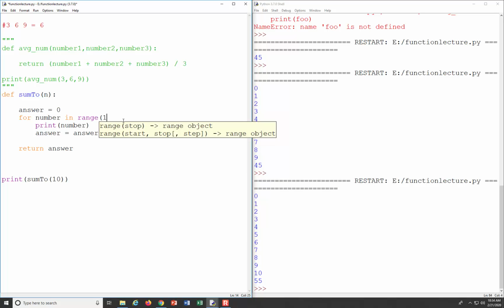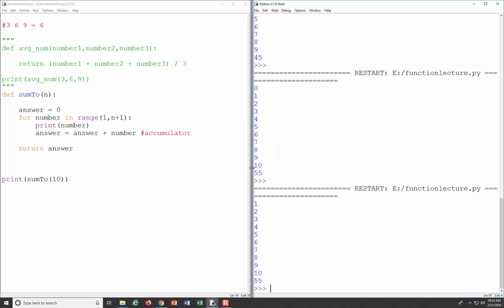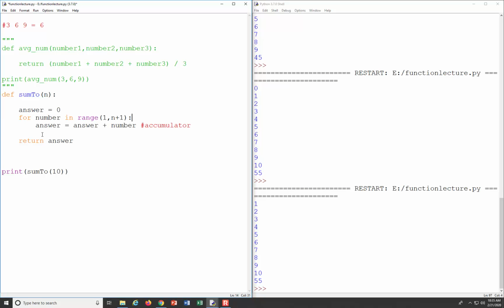So let's just start at 1. We'll always just start adding on 1 first. And we want to go all the way up to n plus 1. Okay? N plus 1, right? Because the stopping point does not get included in the range, and so we have to go 1 beyond it so that it'll actually get included. Does that make sense? Okay? So you have to do n plus 1 to actually get the last number. Now if we run this, we get 55, like we normally should. Okay? And so I'll get rid of this print line now that we've successfully debugged our program.